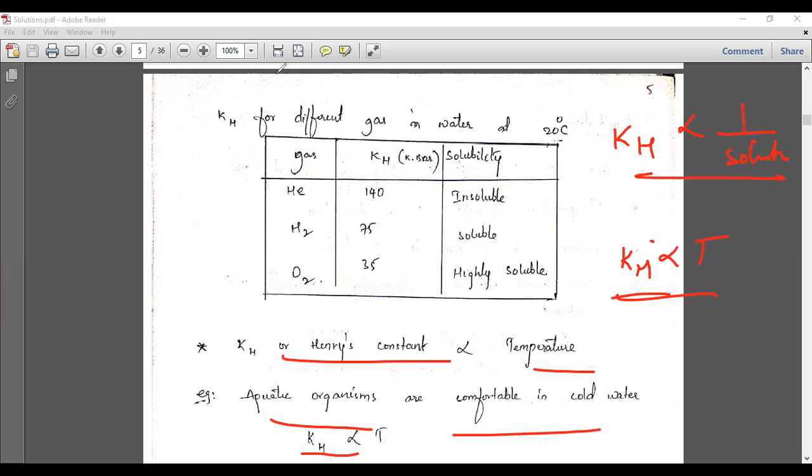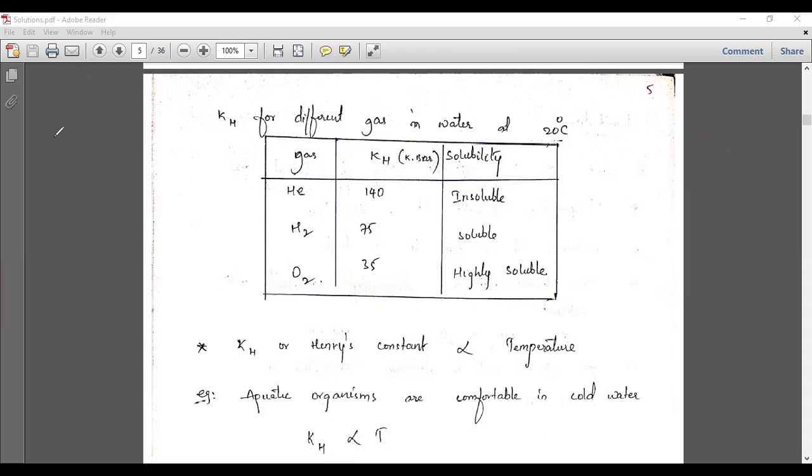So you have to understand these three relations. Once again, Henry's law: P is directly related to the mole fraction of the gas, which is nothing but the solubility. So P is directly related to the solubility.